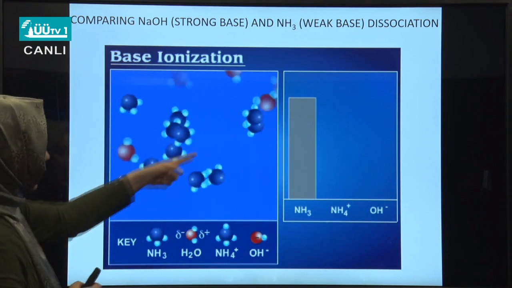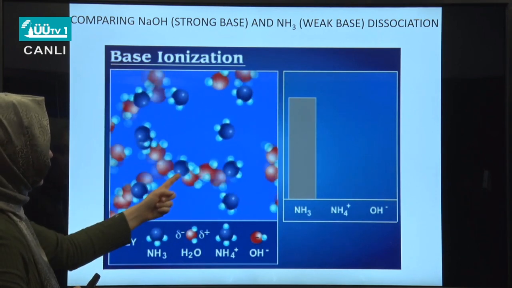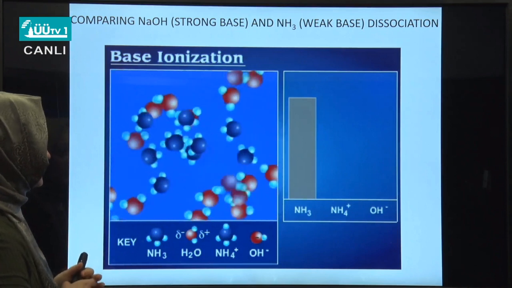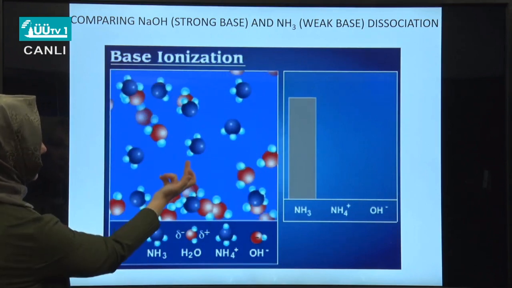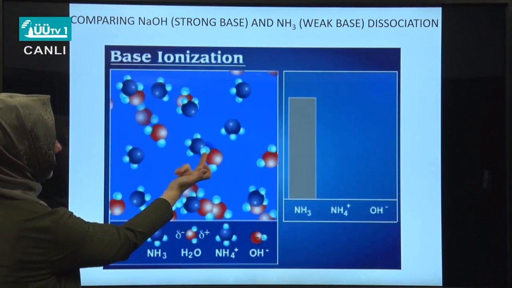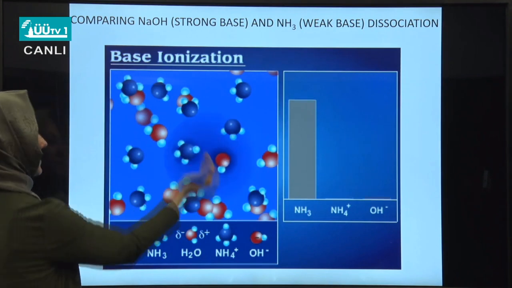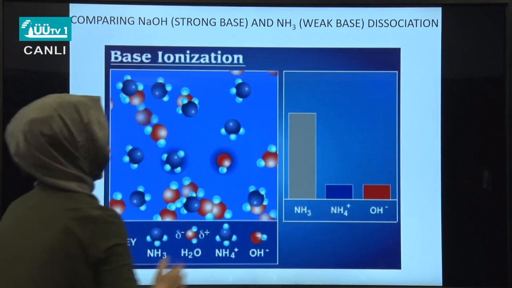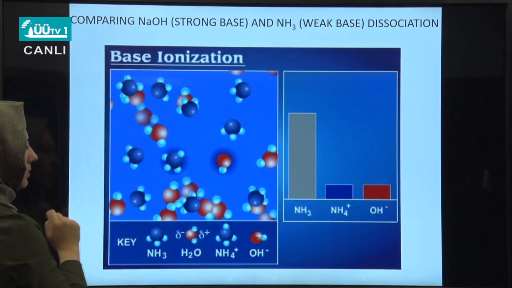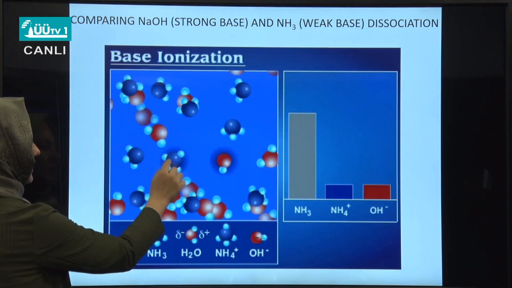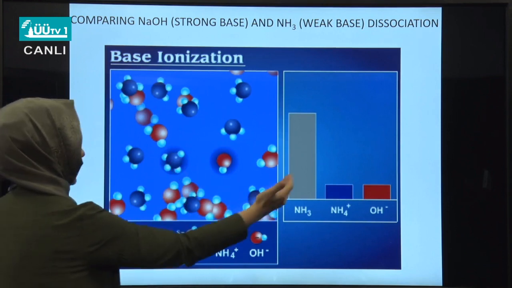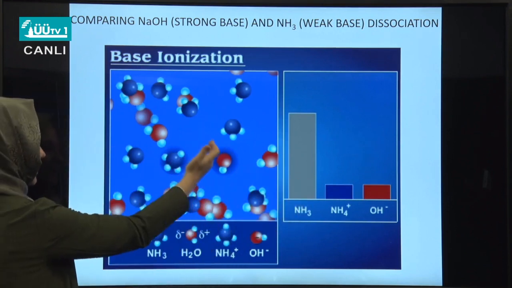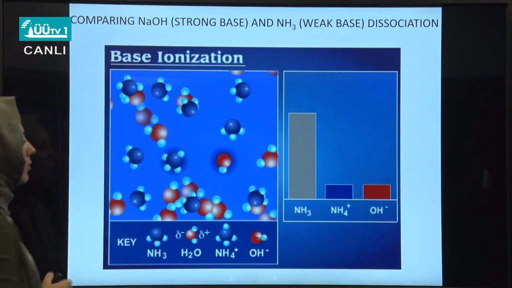As soon as we add ammonia to water molecules, it tries to dissociate again. As you see here, one proton will be donated to ammonia and an ammonium ion will be formed. But this ammonium ion can combine with hydroxide and be converted back to ammonia.